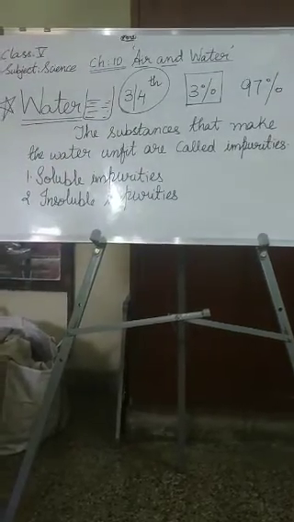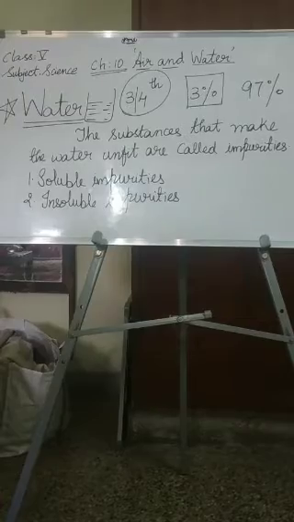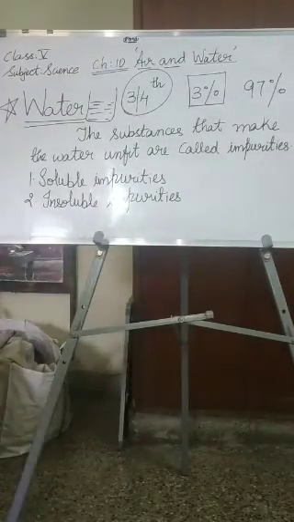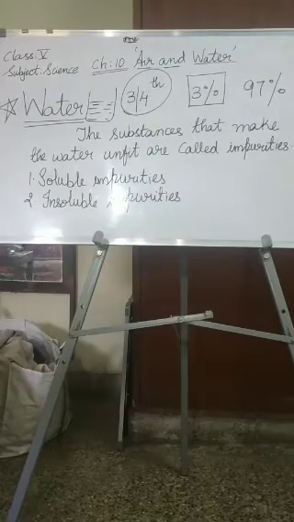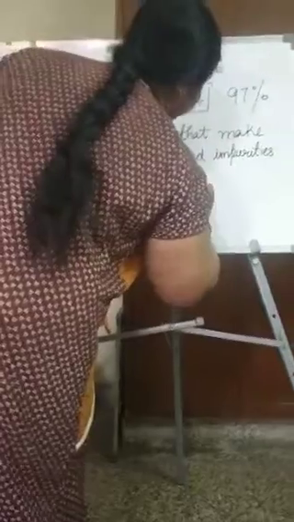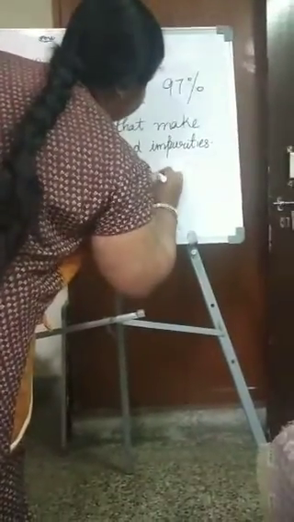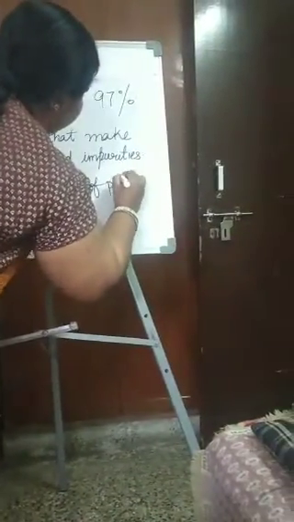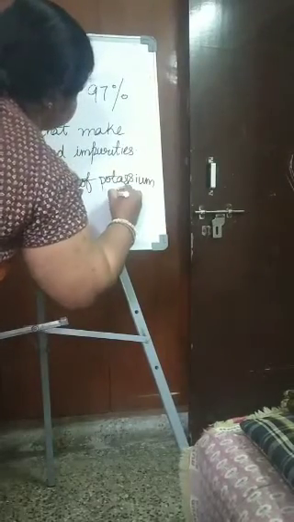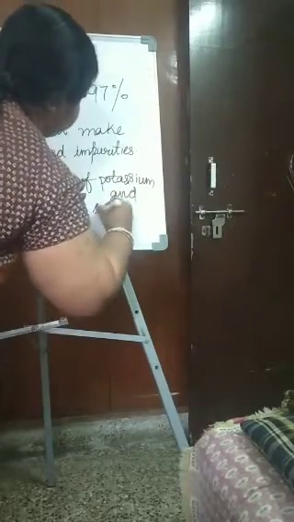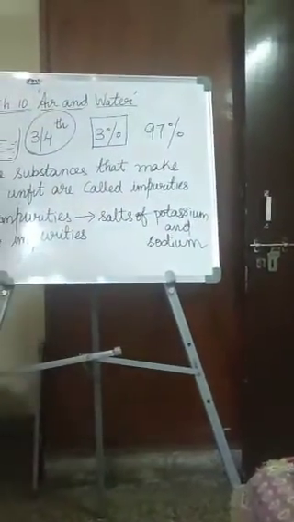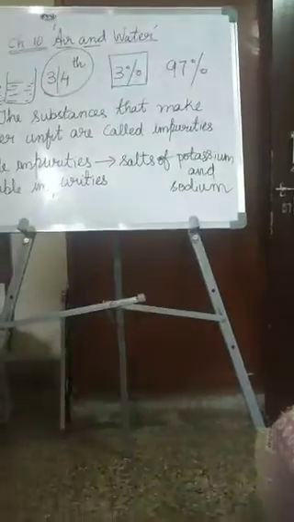Okay, impurities which can dissolve in water are called soluble impurities. Examples are salts of potassium and sodium. So these are soluble impurities. Now what are insoluble impurities?